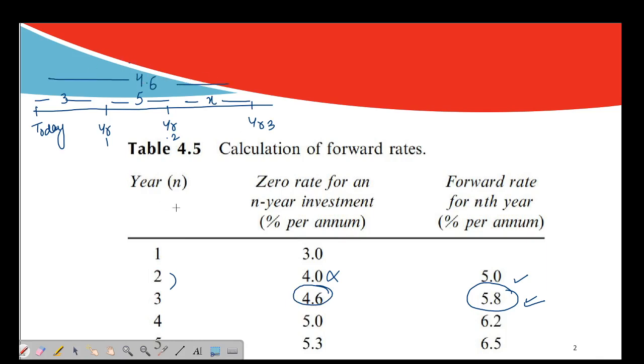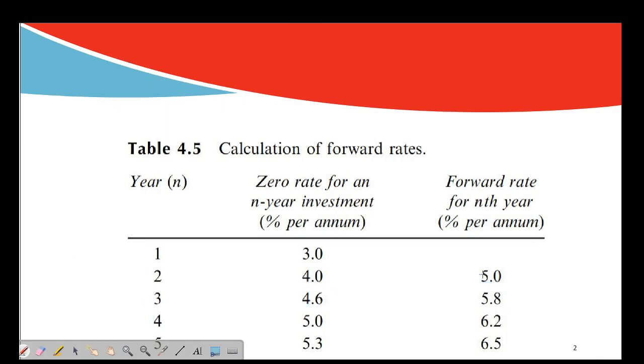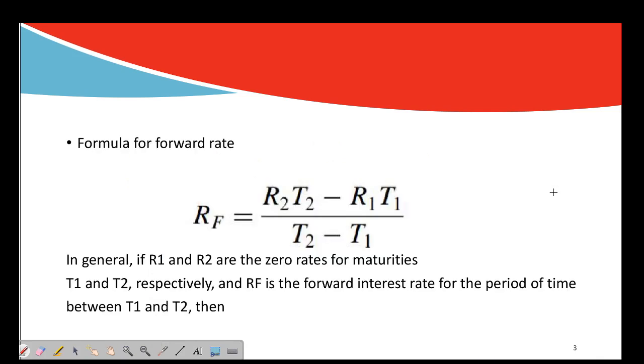Now again I'm going to use the average concept. So (3 plus 5 plus X) upon 3 is equal to 4.6. 8 plus X is equal to 13.8. X is equal to 5.8%. So here you go, it is correct for everything, and it is just the average concept. So forward rate is just that thing, but now we are going to generalize this formula.